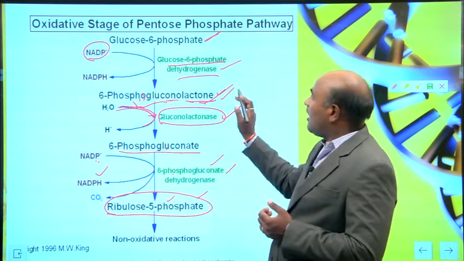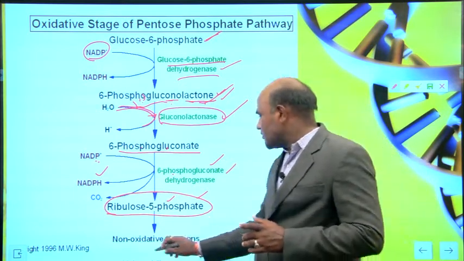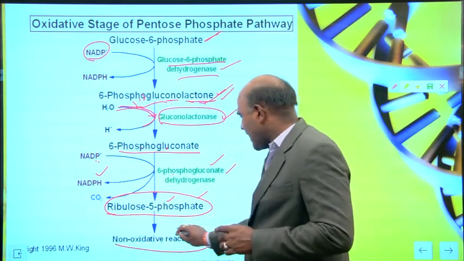This is the oxidative stage of the pentose phosphate pathway, and then we will continue with the non-oxidative reactions.